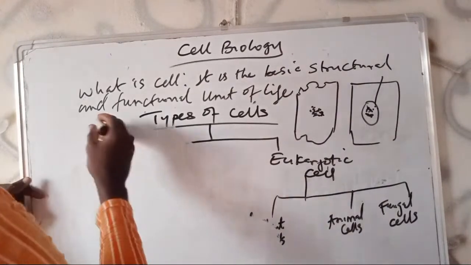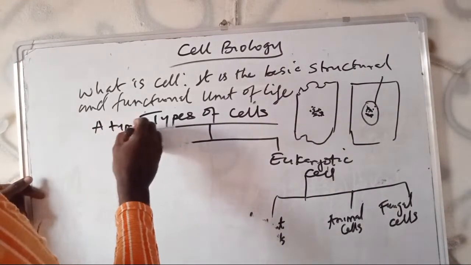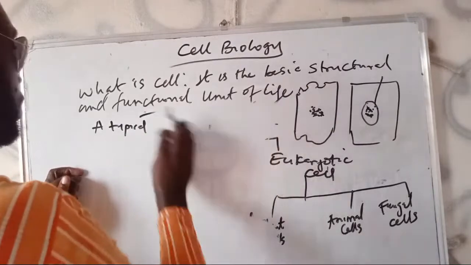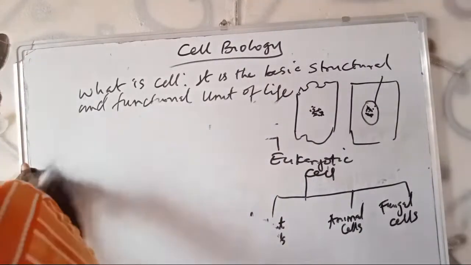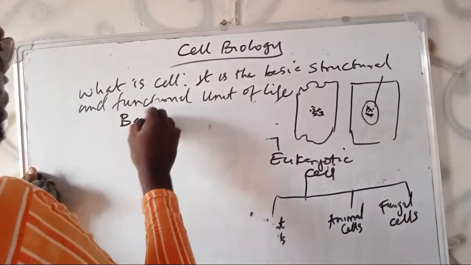Before we now go to the eukaryotic, a typical bacterial cell.